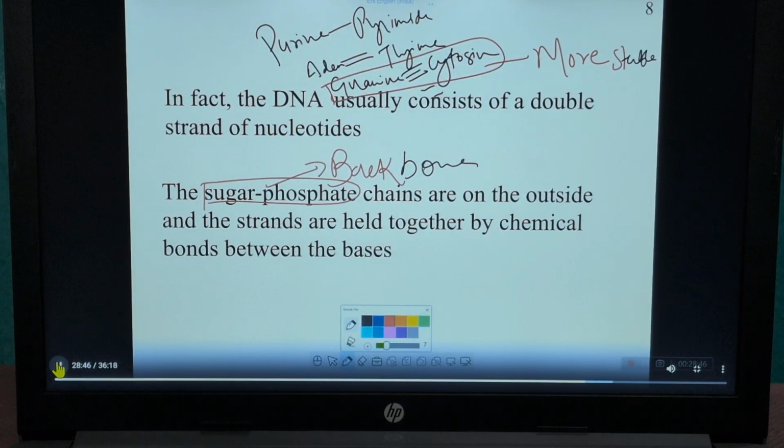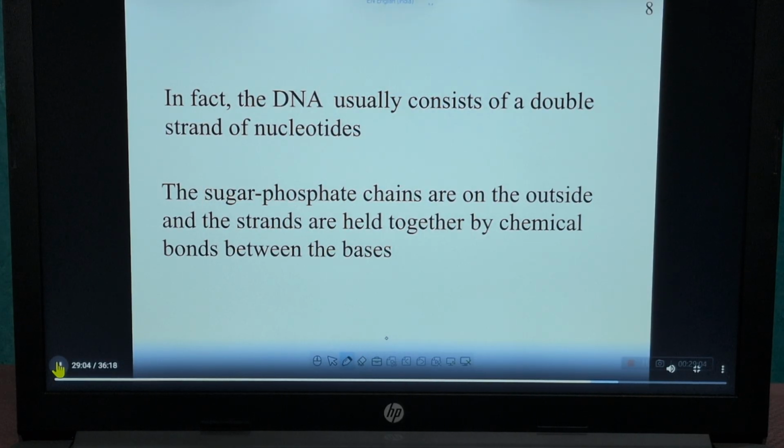And these strands are held together by a chemical bond between the bases, that is, by the hydrogen bond present between the bases, that is AT or CG. Okay, is it clear?